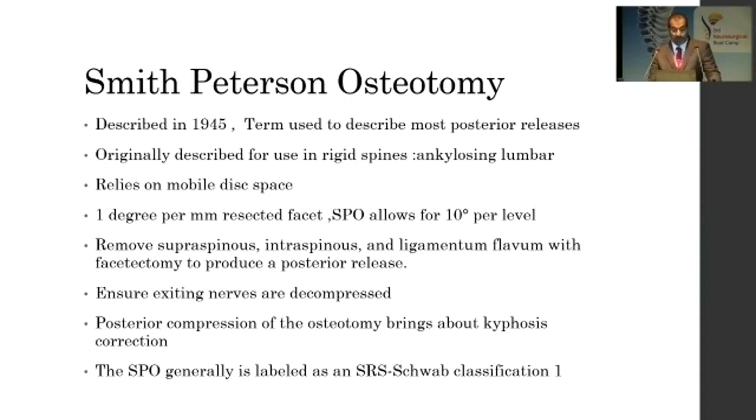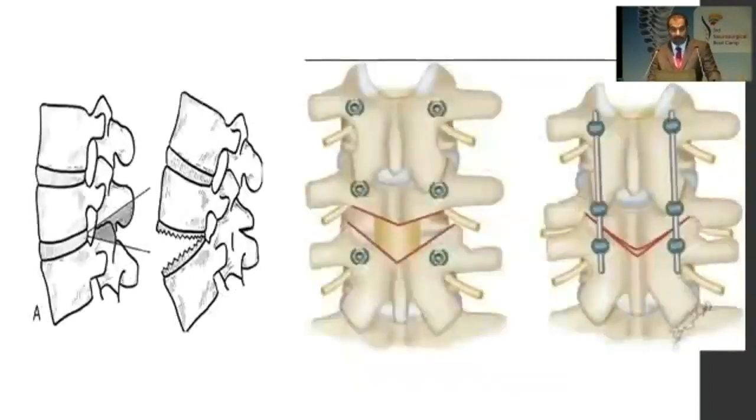You have to remove the supraspinous and interspinous ligaments and ligamentum flavum with facetectomy to produce posterior release. Ensure exiting nerve roots are decompressed adequately. Posterior compression of the osteotomy brings about kyphosis correction, and SPOs are generally labeled as Schwab 1. Here you can see that the posterior elements are resected and the defect is closed, causing lordosis and compression posteriorly.